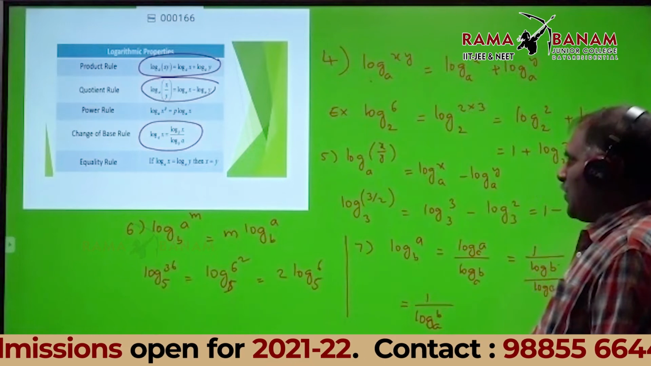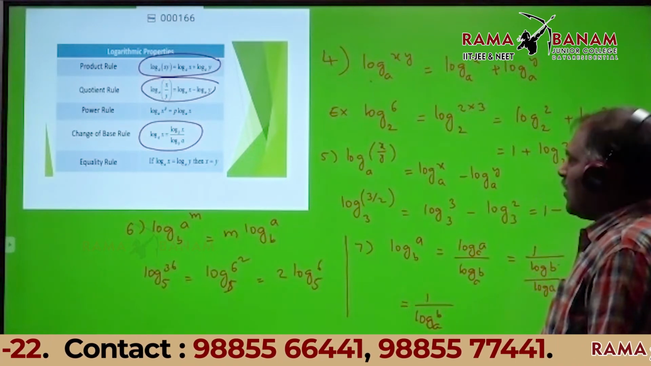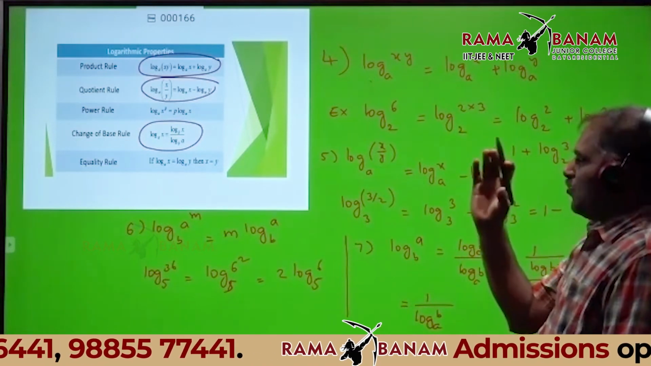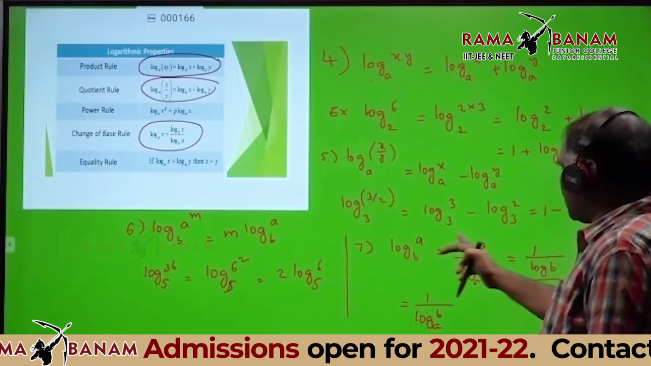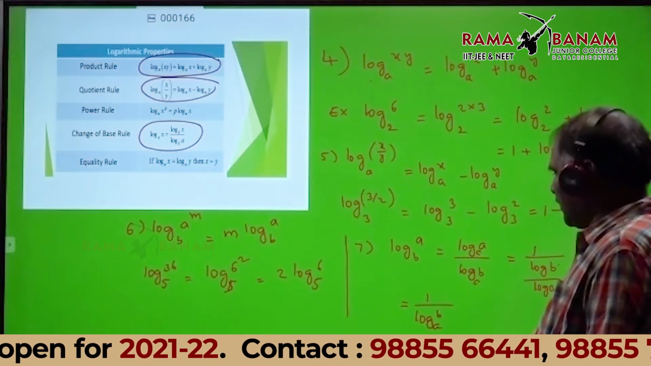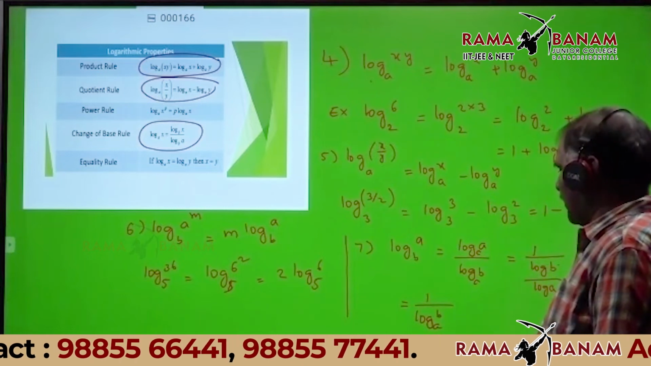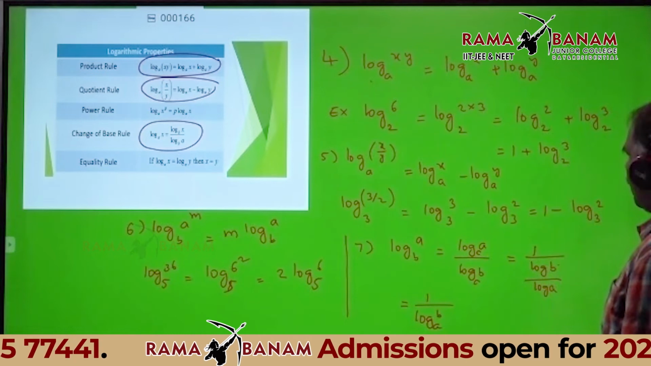This is the property for the change of base rule. That means how to split a logarithm into two logarithms. One logarithm splitting into two logarithms. Like this: log A base B can be written as log A by log B. Also written as 1 divide log B base A. No doubt.